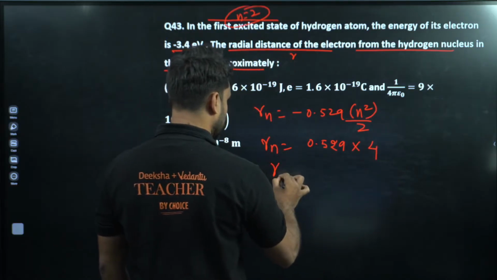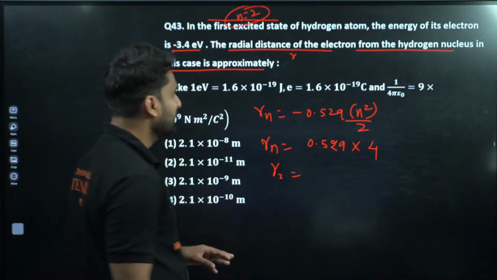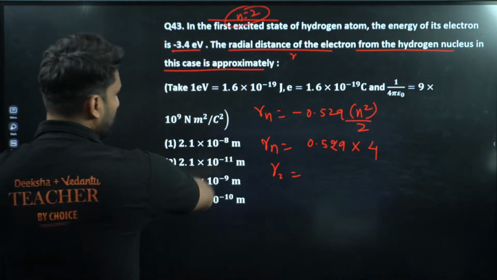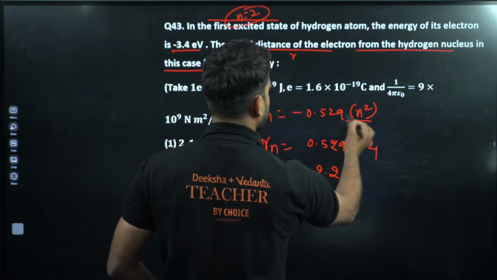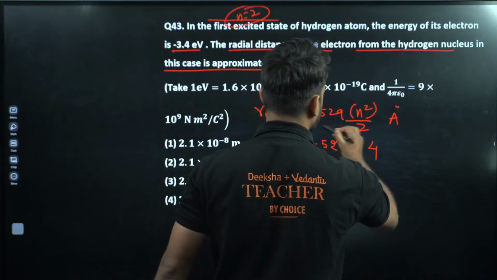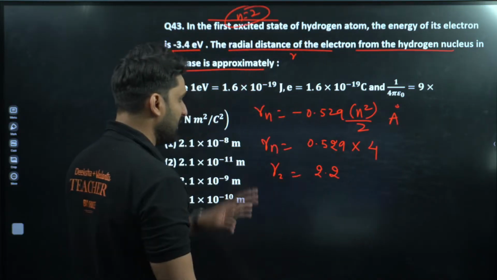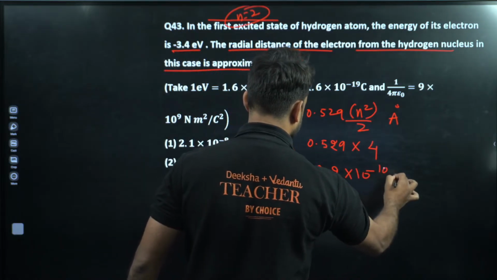So R2 will be equal to 4 times 0.529, so what will be the result? This is equal to 2.2 and something. This is all in angstrom here. So if we write it as 2.2 into 10 to the power minus 10 meters, this will be the result.